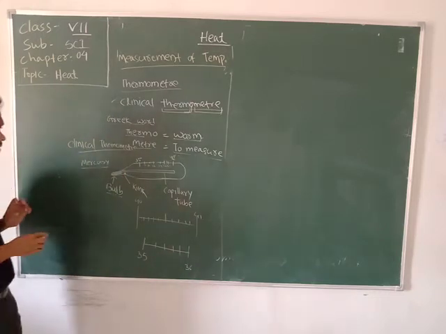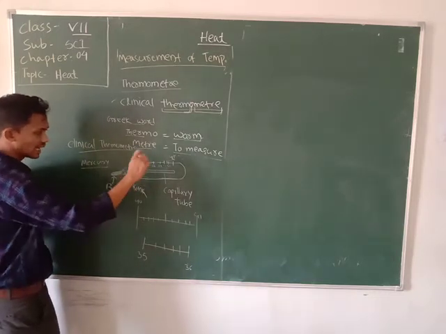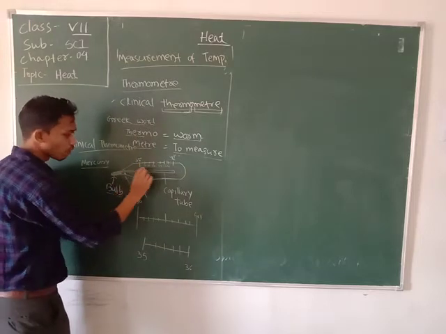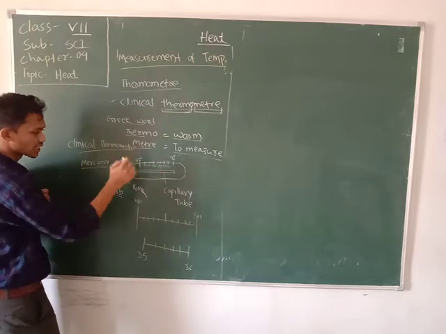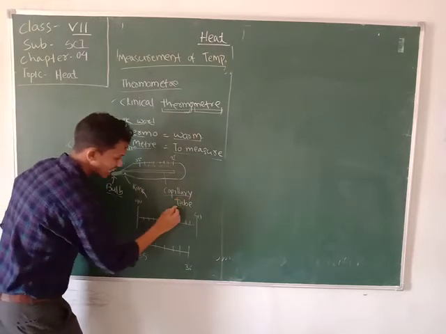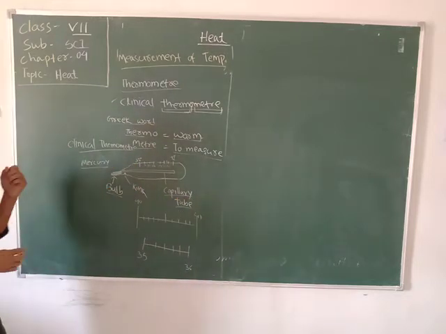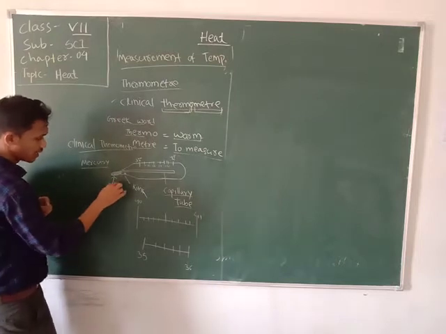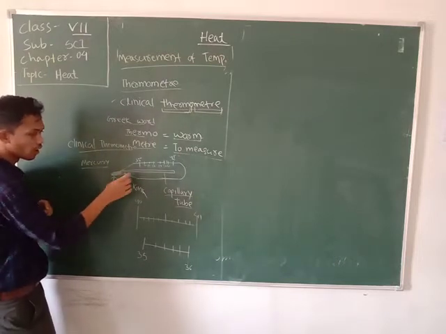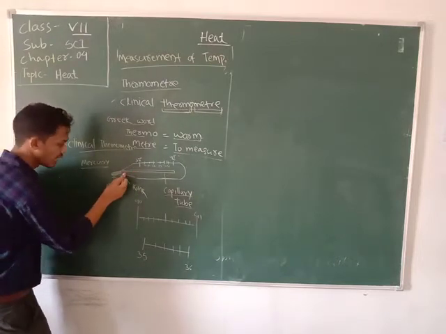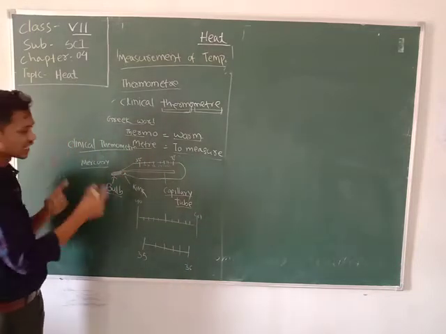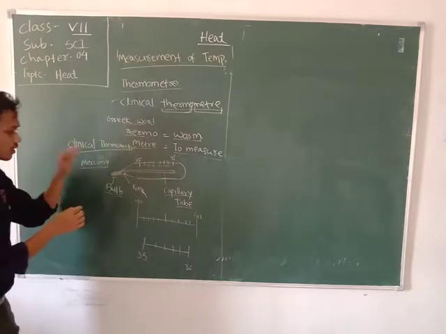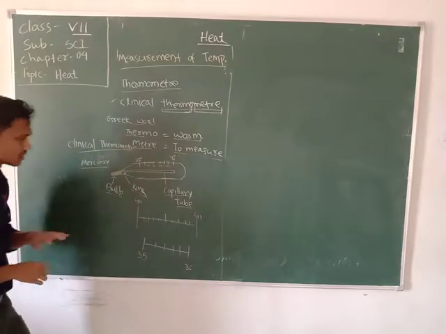After that, inside the thermometer, a very thin tube is there. That thin tube is called the capillary tube. After the capillary tube starts from the bulb, a small bulging set is there, that is called the kink.